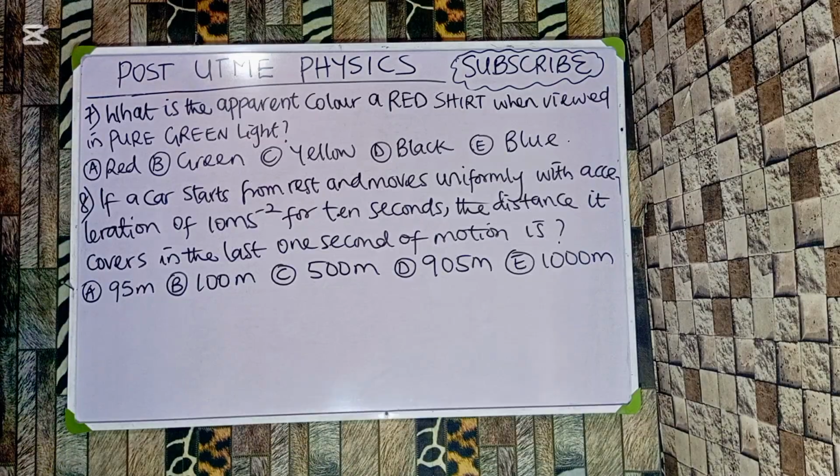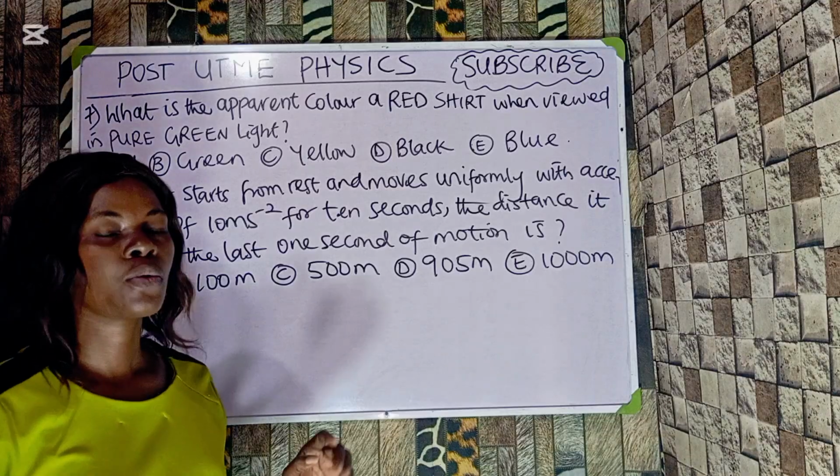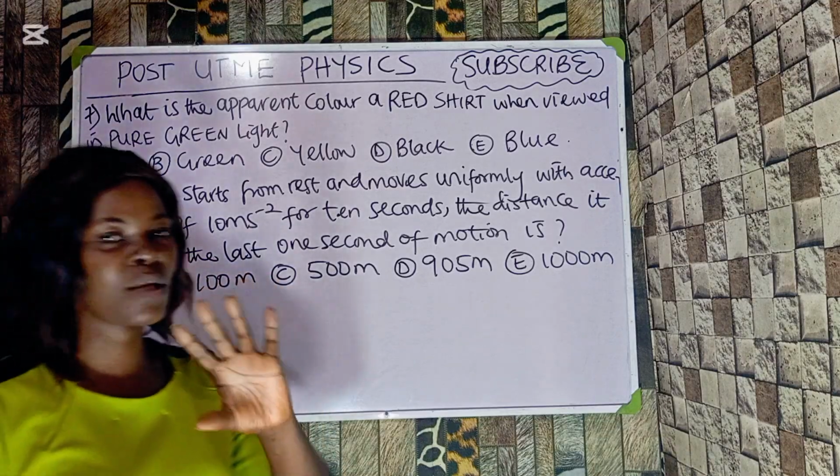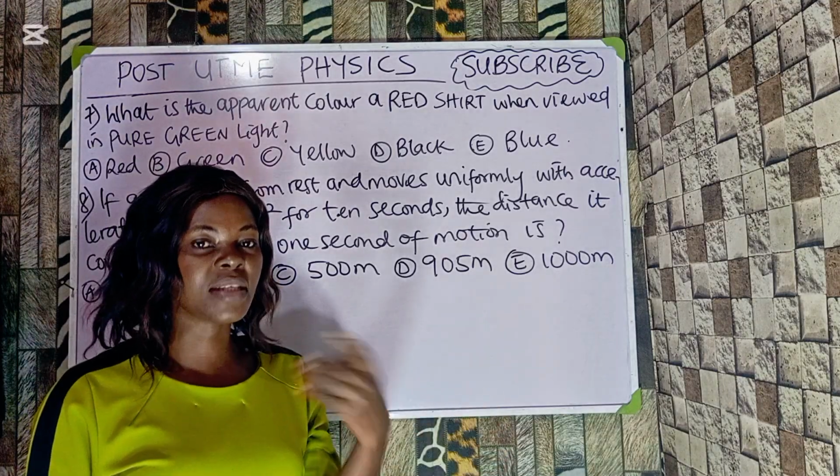Question 7. What is the apparent color of a red shirt when viewed in blue-green light? We have the following options. Option A, red. Option B, green. Option C, yellow. Option D, black. Option E, blue.